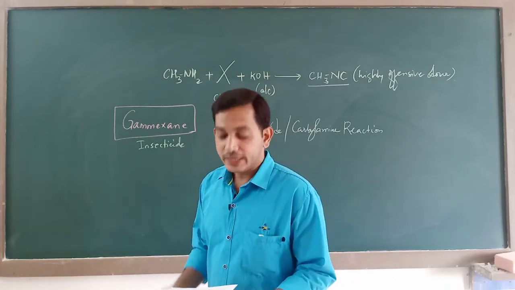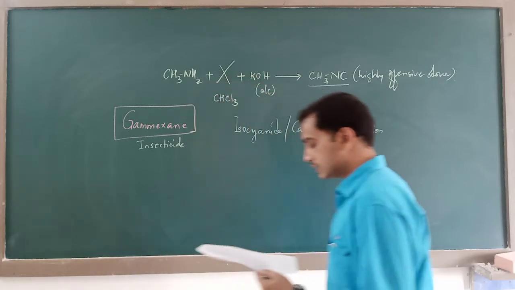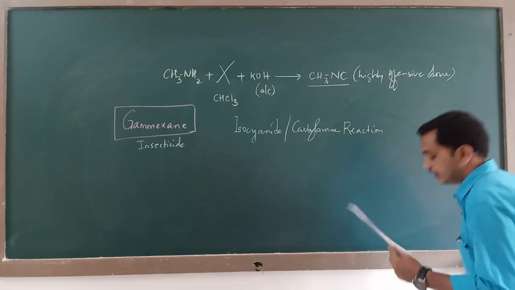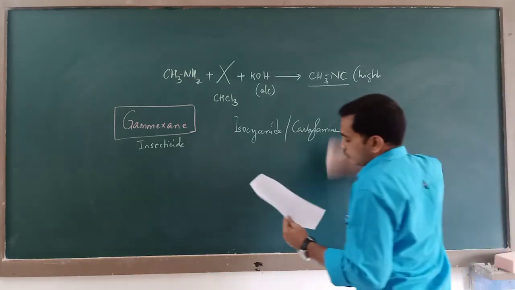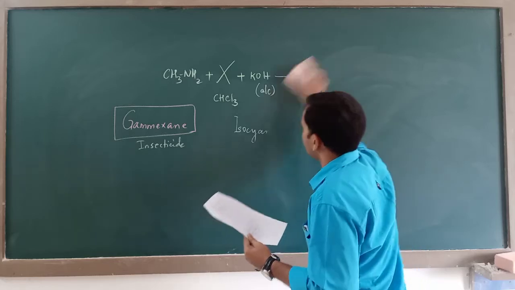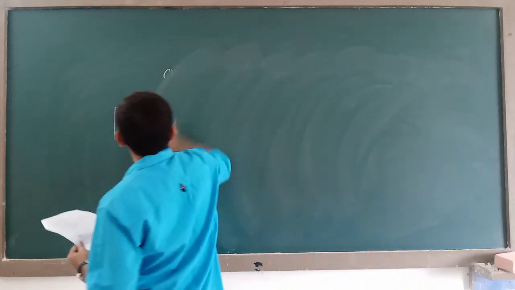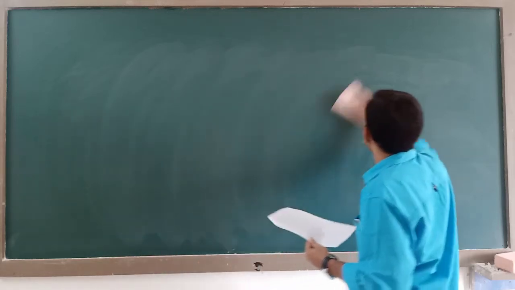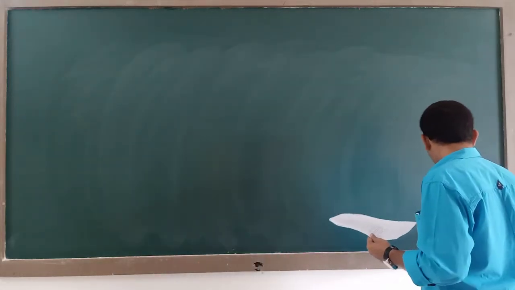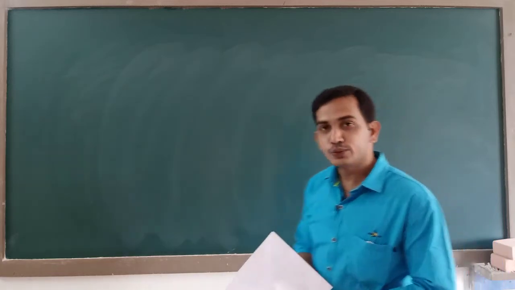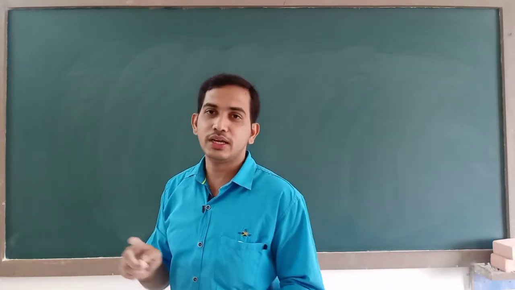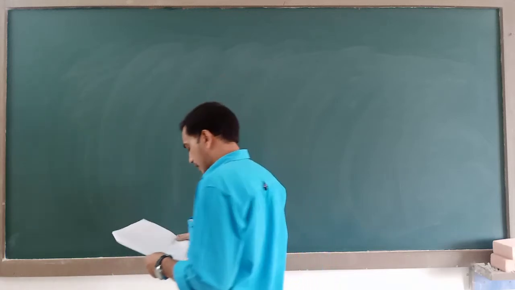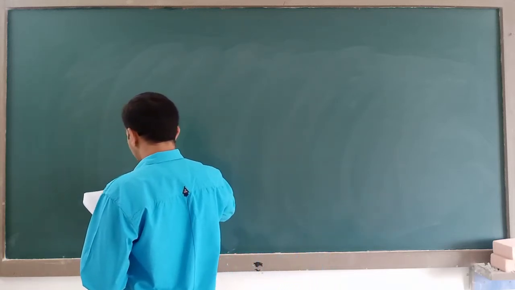Then 27th question. The hybridization state of carbon atoms in the product formed by the reaction of ethyl chloride with aqueous potassium hydroxide is. This is a question that is based on hybridization, and to understand hybridization, you should remember your first year syllabus wherein you studied about hybridization. Now let us see what happens when this reaction is written.